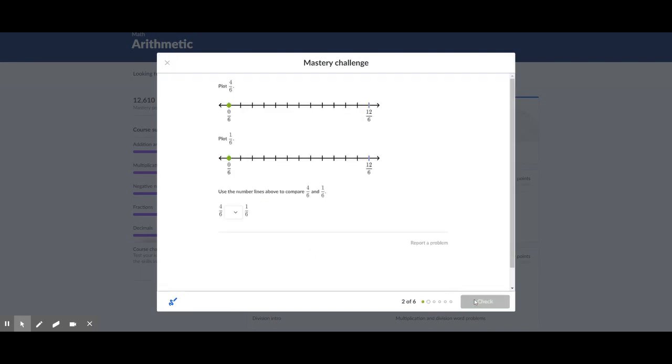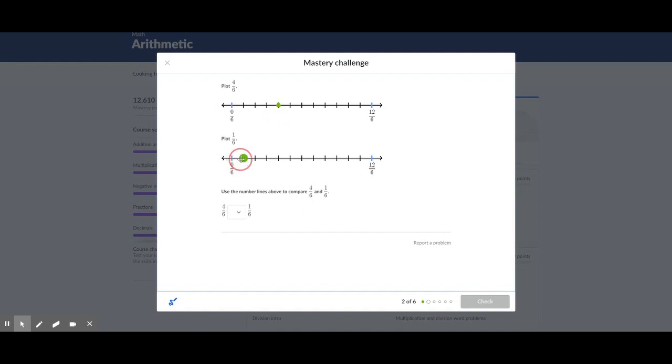The next question, I've got to plot 1.6. So that's 0, 1.6 is somewhere in the middle. I should just have to go 1, 2, 3, 4. But let's say I'm not too sure.